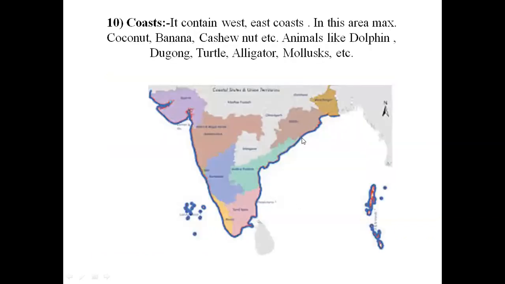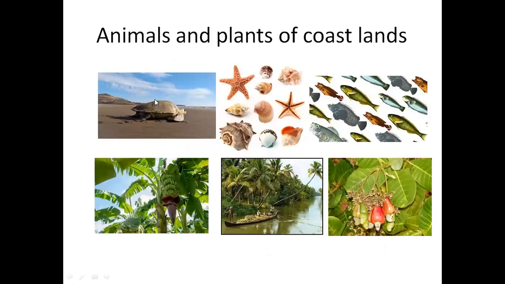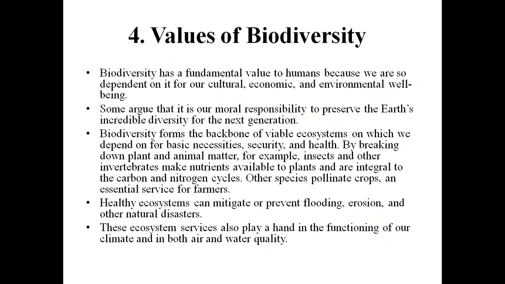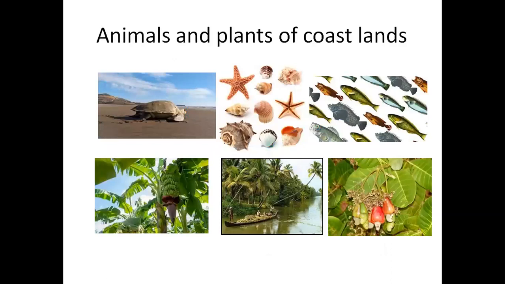So this is the large coastal area, coastline which India is having. Okay, so these are all the different animals which are present in the coastal region. Animals and plants, maximum coconut, banana, and cashew. Okay, so this is about the biogeographical classification of India.